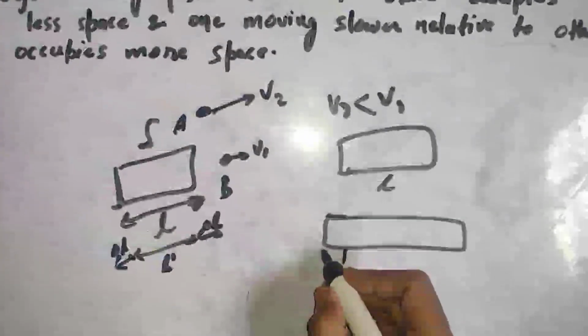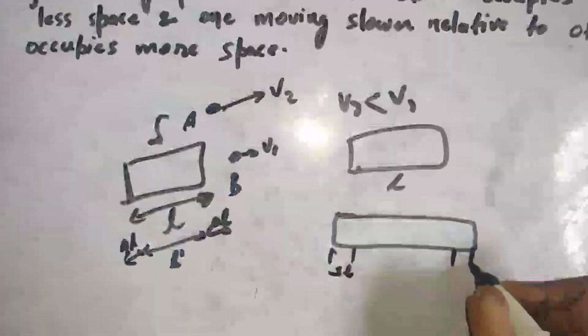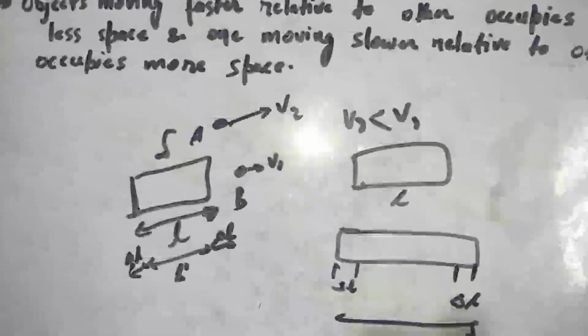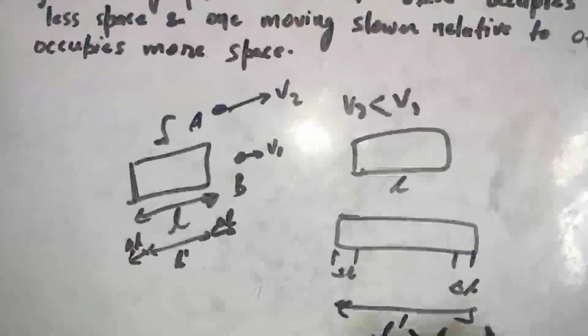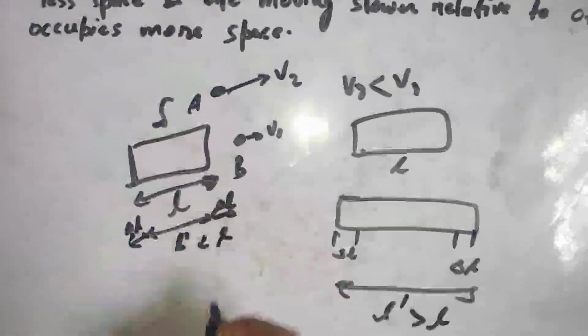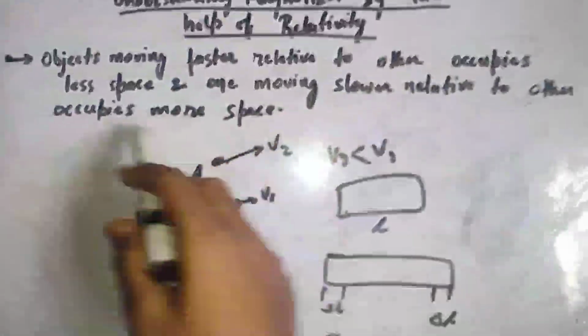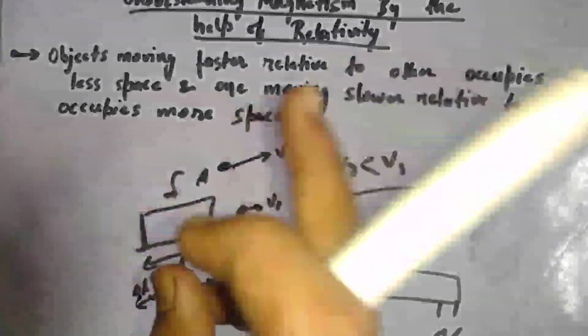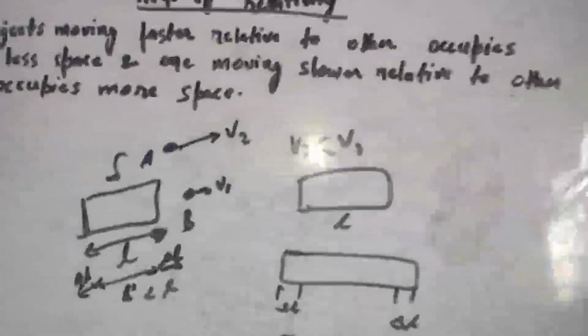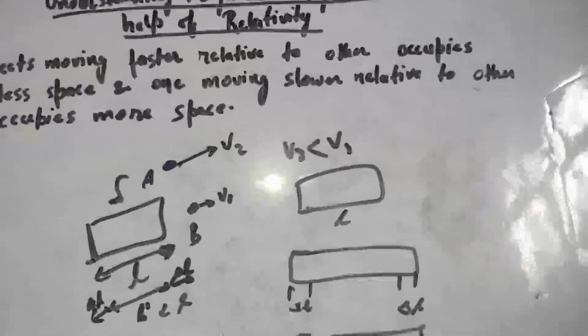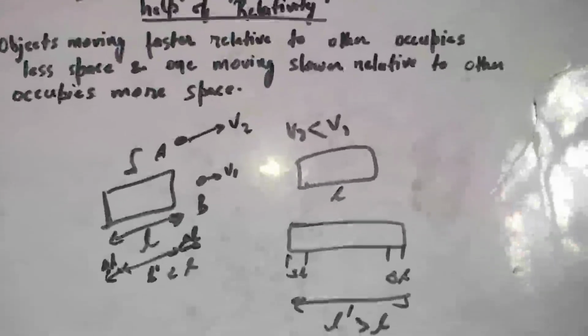So this will increase by some delta L on both ends, and now this distance will be some L dash that is greater than L, and the other distance will be L dash that is less than L. Objects moving faster occupy less space, and objects moving slower occupy more space. Okay, so that's the statement.